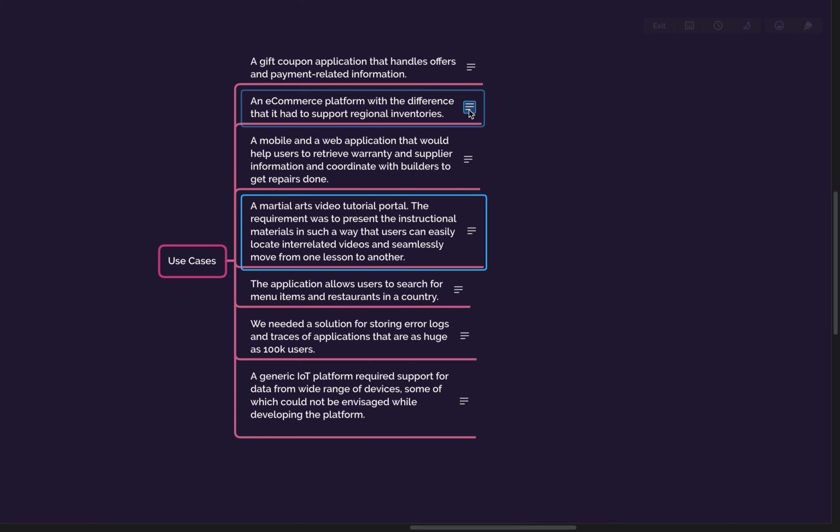And for an e-commerce platform, there could be a lot of different kinds of objects you might have to support. For example, your inventory might have televisions which have different types of features, while a simple knife and needle might have different features. So you have to support different kinds of features in the same database. Then probably you should go with a document DB. It could be AWS DocumentDB, or it could be MariaDB or MongoDB.